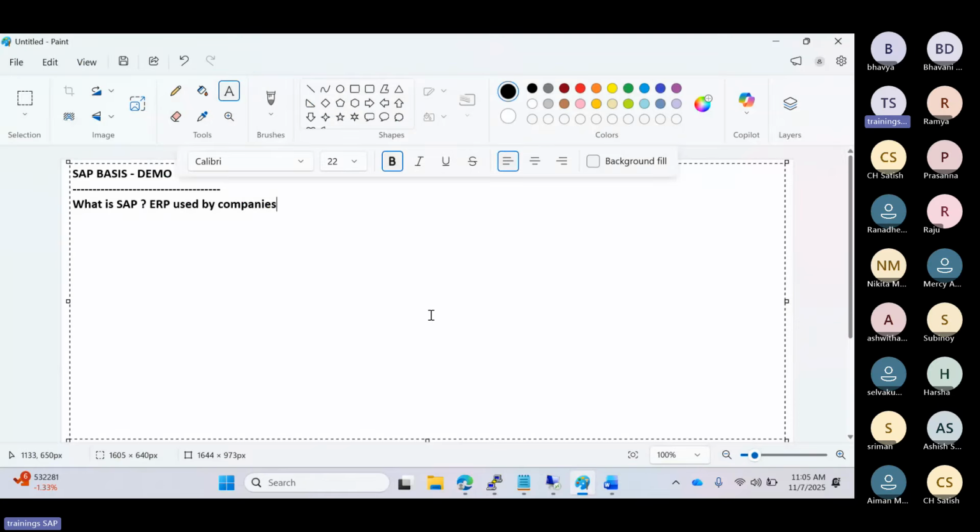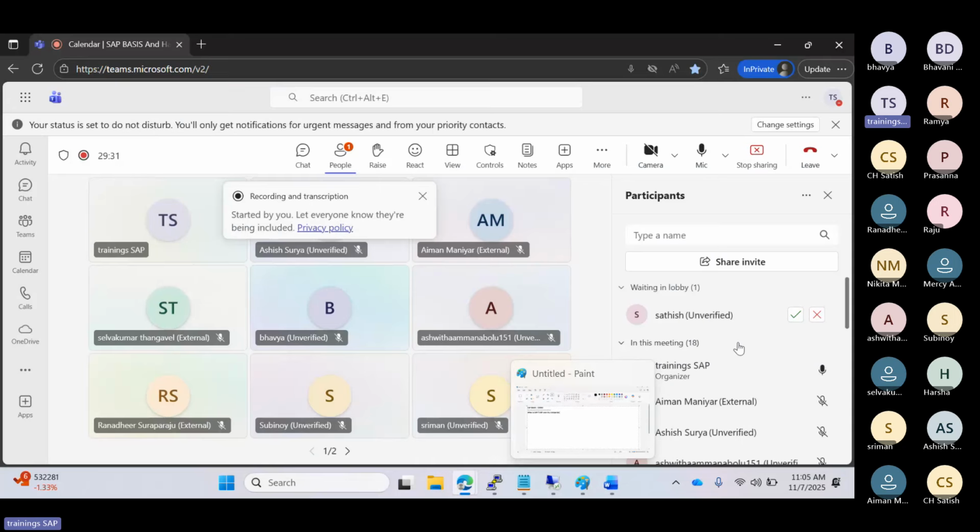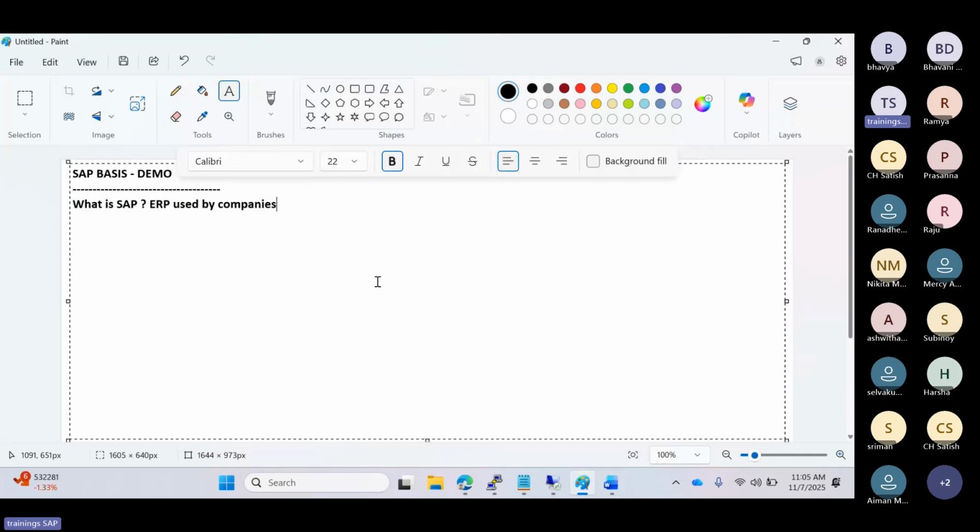Why? Because SAP will manage, in one SAP application, multiple functional modules. For example, within SAP, organizations can manage their finance, HR, and procurement, and also sales, manufacturing, and supply chain, in one central system.